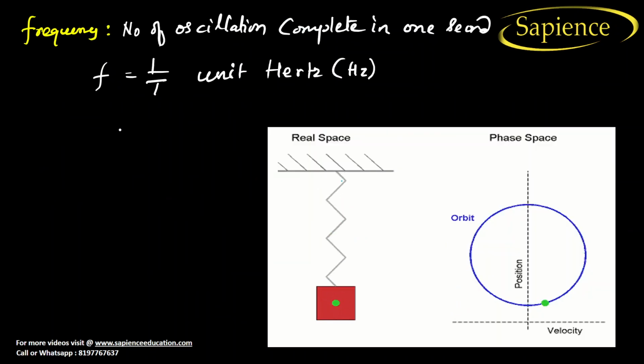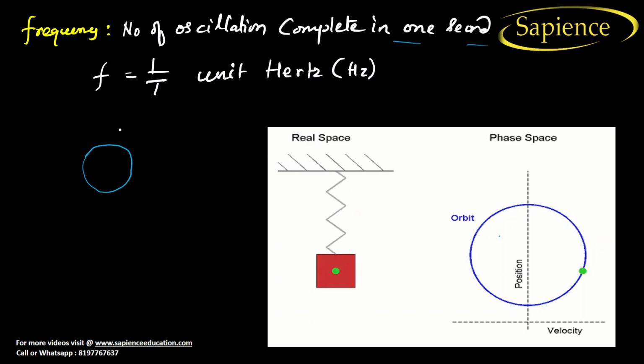Now what is frequency? Frequency is the number of oscillations completed in 1 second. For example, see the figure beside: the motion is being repeated at a regular interval of time.